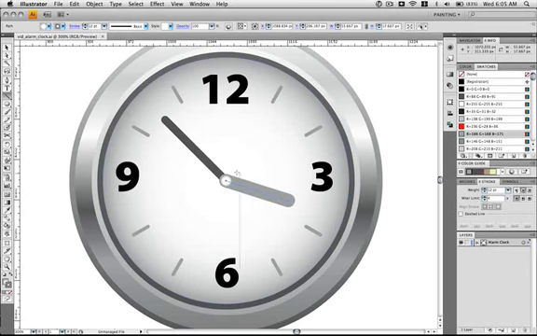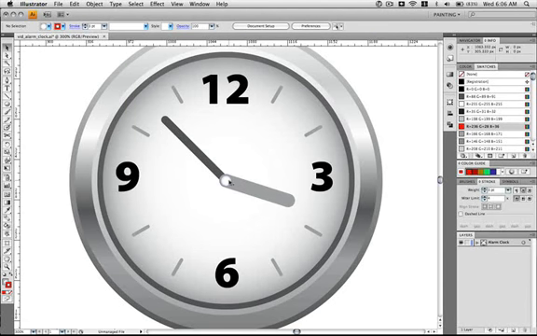Grab the line segment tool again, and we're going to go a little over on the other side of that center circle, and we're drawing the second hand now, and have it cross over the center. Turn it down to 3-point and make the color red. Go ahead and hold down Command and hit X.